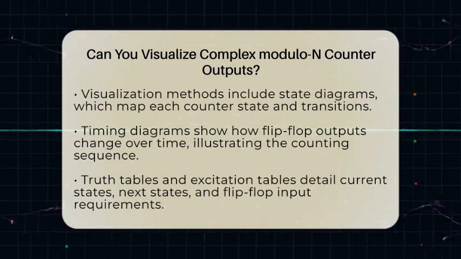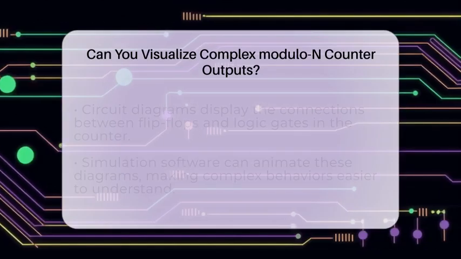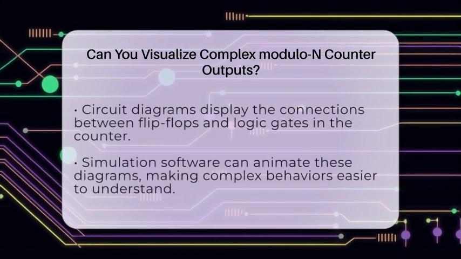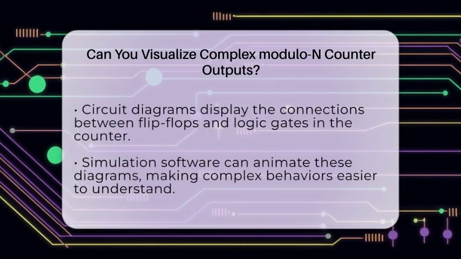These show how each flip-flop's output changes over time, giving a clear picture of the counting process. For example, in a counter that counts from 0 to 9, the waveforms will show the binary pattern changing from 0 to 1001 and then resetting.